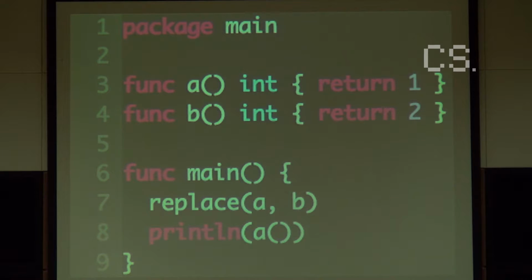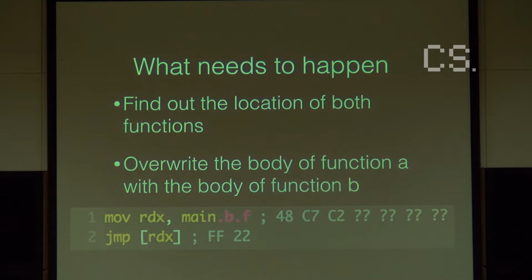Okay, so basically what I want to have working is, I want to be able to say, print the result of A, but instead have it print the result of B. So I'm going to say replace the function A with function B, and then when I call function A, instead I just call function B. In practical terms, it means that I need to find the location of both functions. I need to go to the actual machine code body of the first function and overwrite it with a jump to the other function.